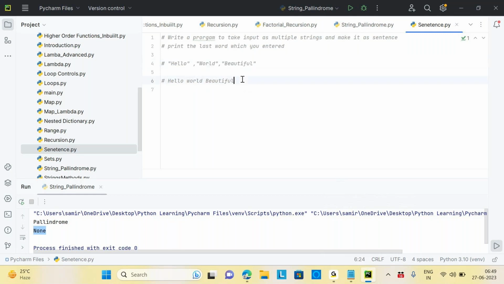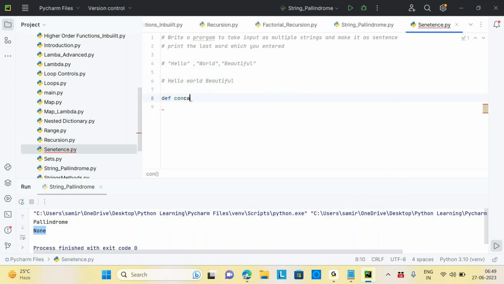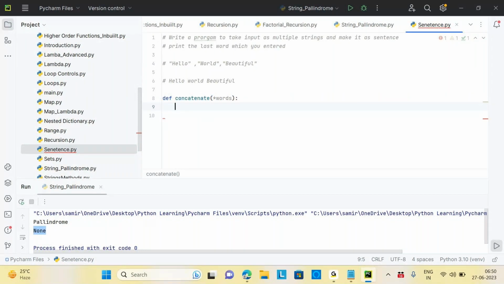Yeah, exactly, go ahead. I'll ask the user to input the words, and I will store those words in a list, and I'll print the value at index n minus one of the list. Go ahead one more time.